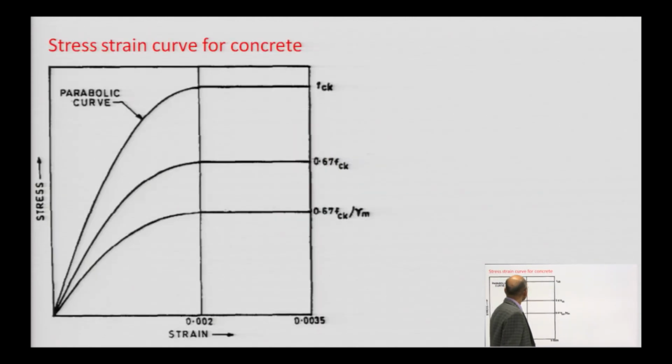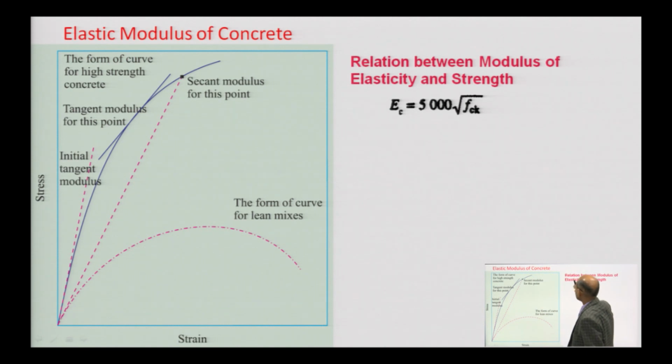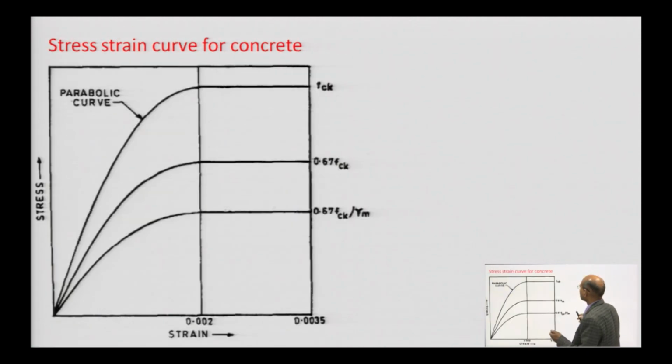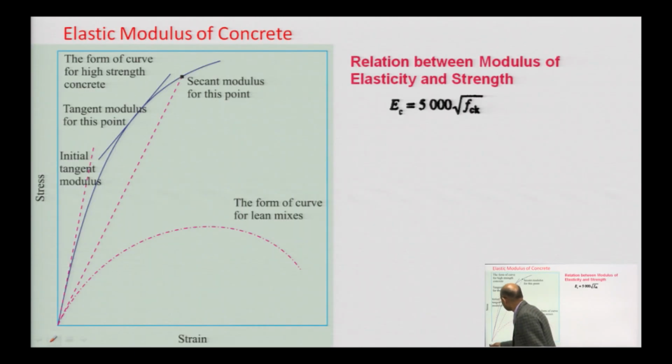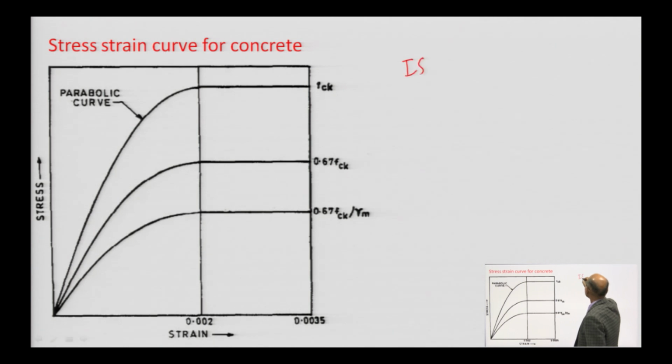Here we will see the stress strain curve. This is the idealized stress strain curve, it is not the actual one, but an idealized curve that has been taken from IS 456:2000.